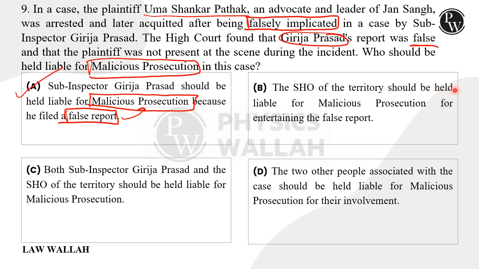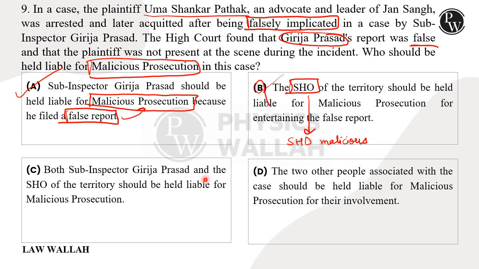B says SHO of the territory should be held liable for malicious prosecution for entertaining a false report. Although SHO can be held liable, through the facts present in the question we cannot see whether SHO was involved in such malicious prosecution or not, and hence he cannot be held liable unless there is proof that he also had intent of malice. So this is a wrong option.